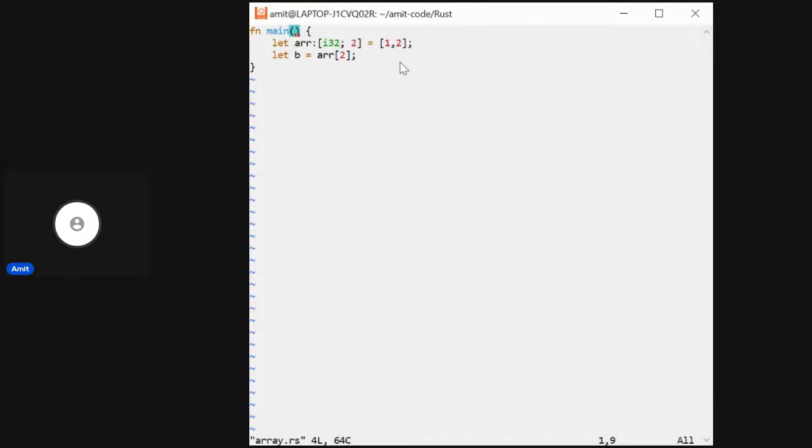So again, the array will be something like this. array 0 will be this, and we'll have array 1 is this, and we'll have 1 and we'll have 2. That's all. This will be the 0 index, this will be the 1 index, pretty much the same. Now we are trying to initialize b with index 2, which doesn't exist. Okay, C++ has allowed it.